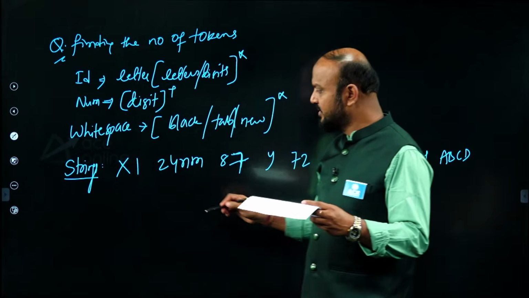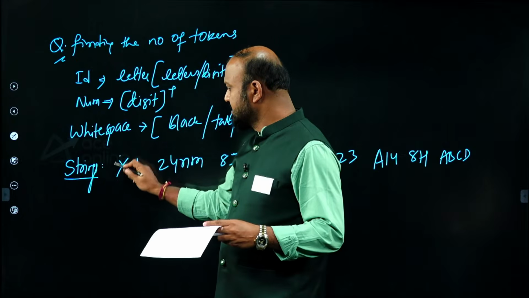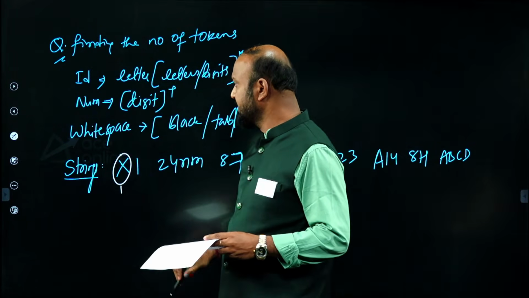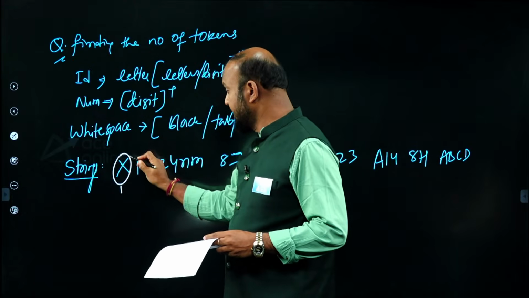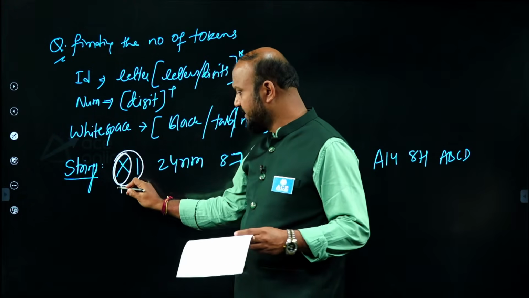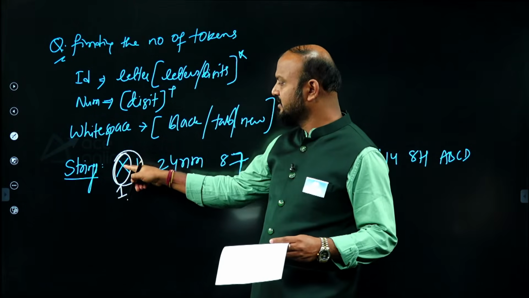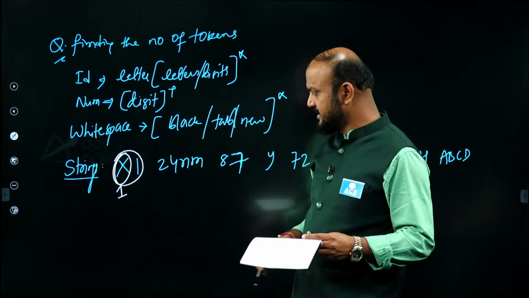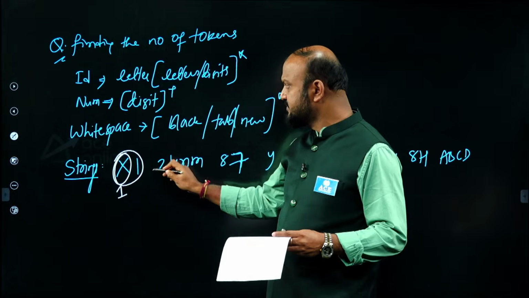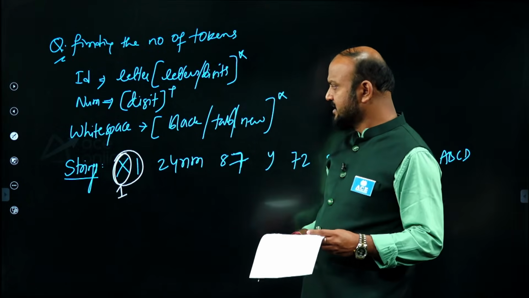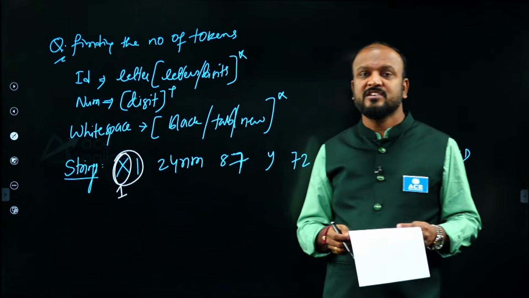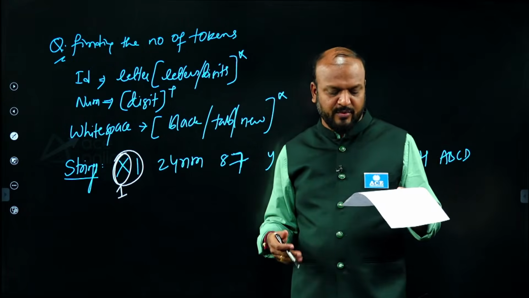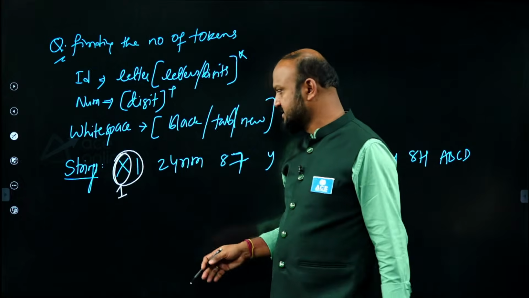Here, what is it finding? x1. So x is matching with the pattern of the identifier token. This is one token, and x1 totally together is one token. Why? Because it matches the pattern of an identifier, started with a letter followed by any number of letters or digits. Whatever space is there, space is not counted, because it is mentioned in the question, excluding the white spaces. White spaces will not be counted as tokens. Excluding white spaces, how many tokens are there?